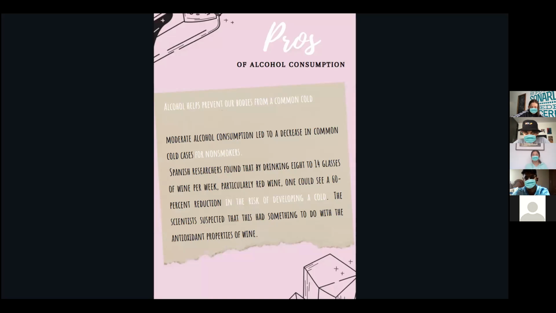Okay, so another pro is that alcohol helps protect our bodies from the common cold. Moderate alcohol consumption leads to a decrease in common cold cases for non-smokers. Spanish researchers found that by drinking 8 to 14 glasses of wine per week, particularly red wine, we could see a reduction in the percentage of people that get a common cold. The scientists suspected that this had something to do with the antioxidants and properties of wine.